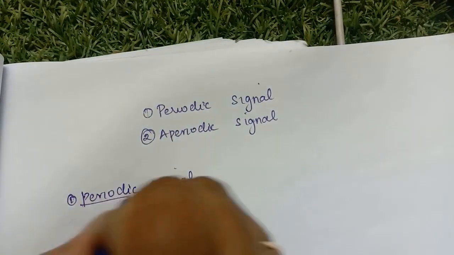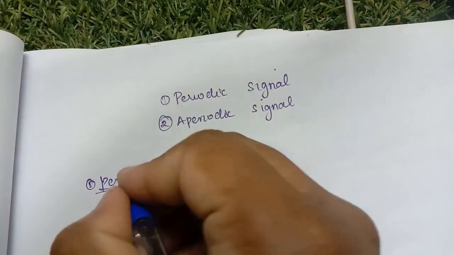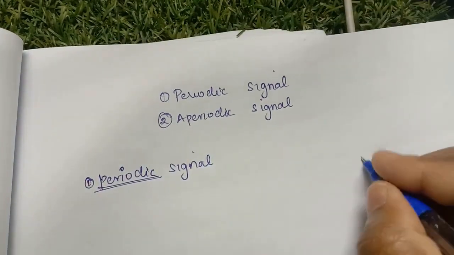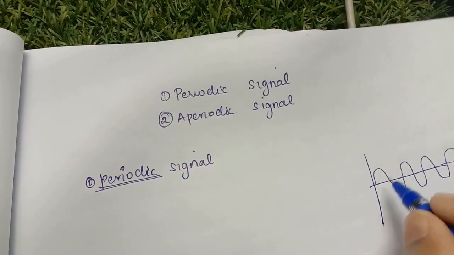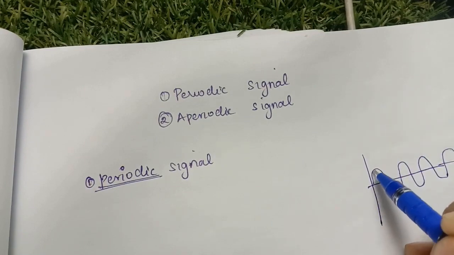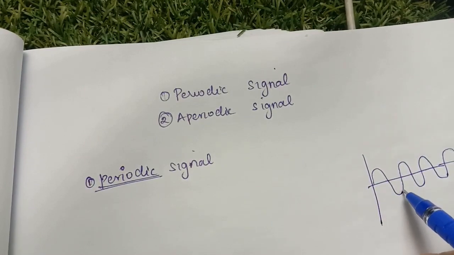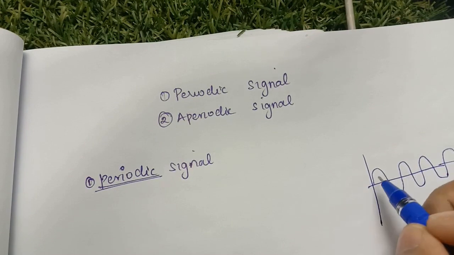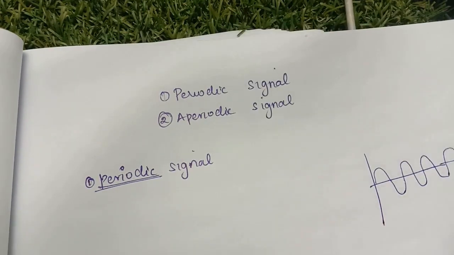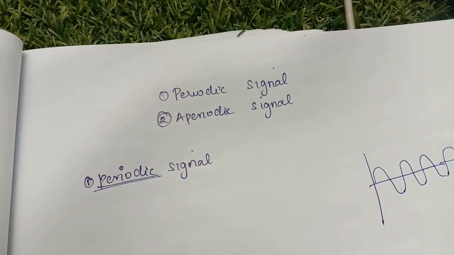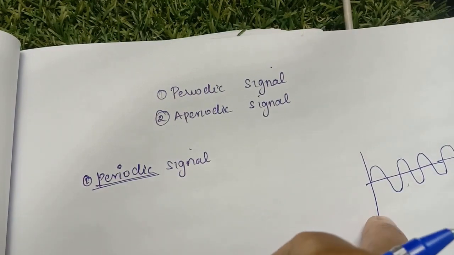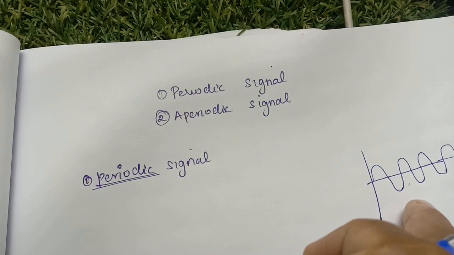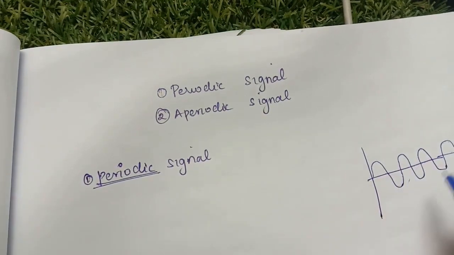In that word itself, we can identify periodic. What is meant by periodic? We will have a continuous signal with an equal period of time. It starts with a 4, then again you will get 4, minus 4, 4 again, minus 4, like that it will get a periodic value. It will not change in the waveform. The waveform of the signal is periodic only. It will not change the time interval. If it continues with the 4, it will keep on going with the 4 only. So it is called a periodic signal.